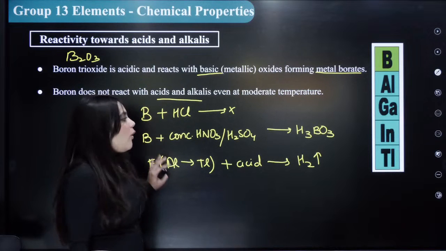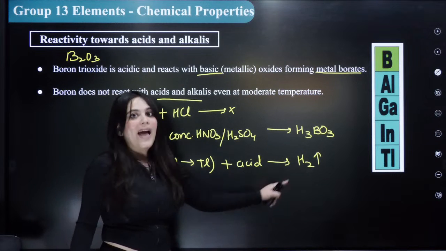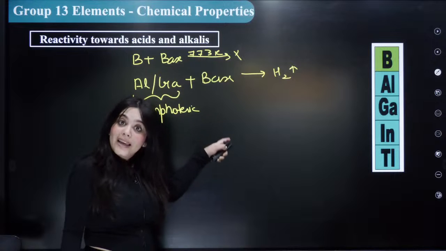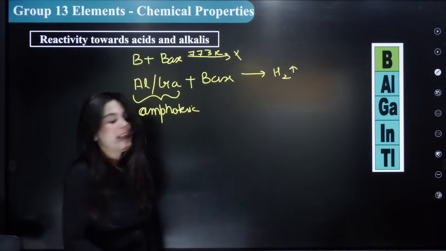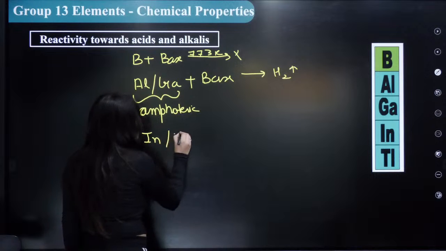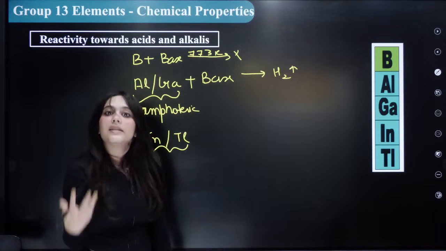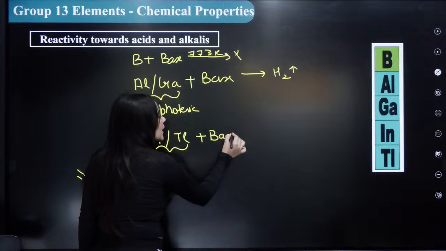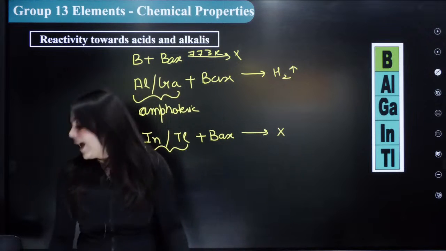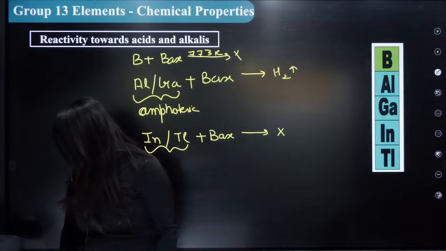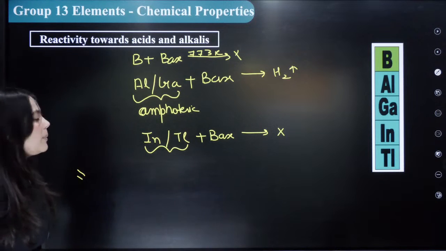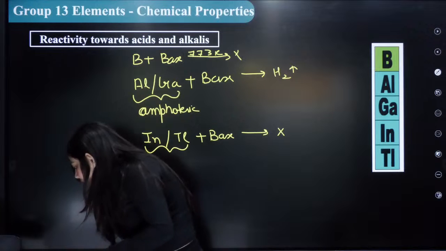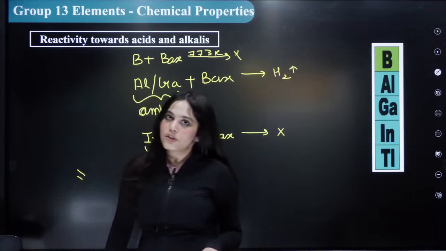Previously I also told you that all the elements from aluminium to thallium react with the acid to give out hydrogen gas. And aluminium and gallium also react with the base to give out hydrogen gas. The rest of the elements, indium and thallium, were already basic, not amphoteric. Hence, if I try to react them with a base, there will be no reaction. Very, very important points. Everybody understood this? Please let me know in the chat box. Understood, Sarath? Very good.